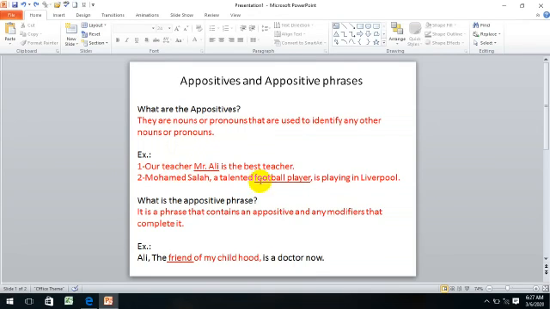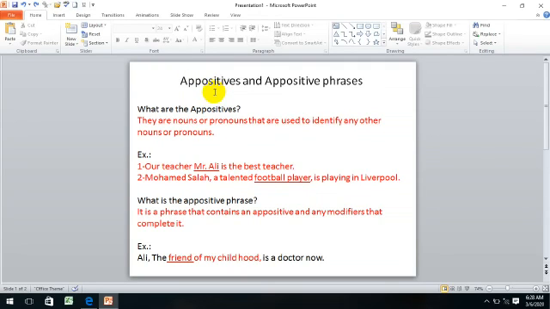Let's go to example 2. Muhammad Salah, a talented football player, is playing in Liverpool. Alright. So Muhammad Salah is a football player actually. So football player is the appositive that is modifying Muhammad Salah, which is the other noun. So guys, appositives are nouns or pronouns that are identifying other nouns or pronouns.